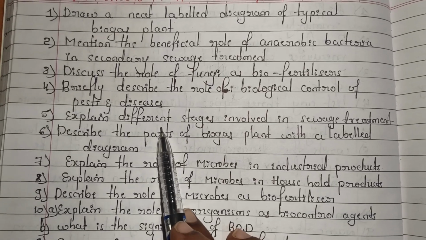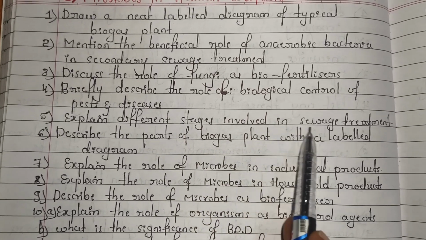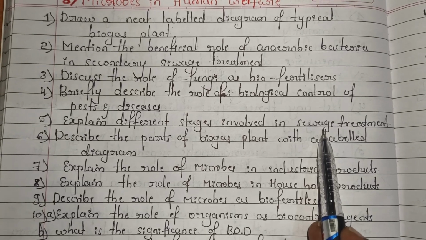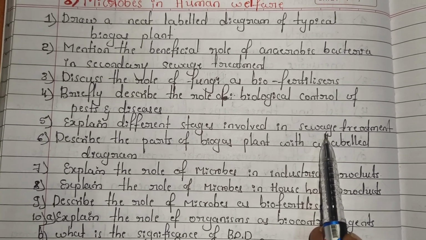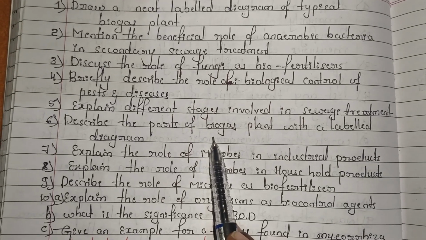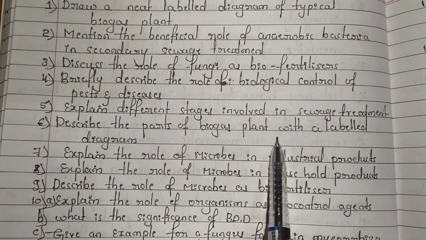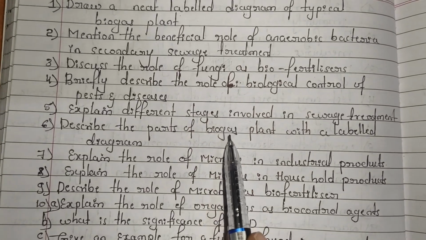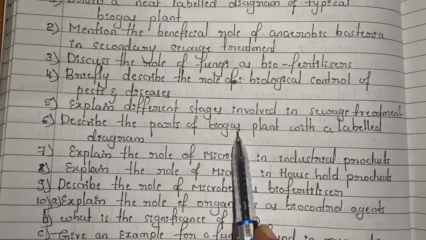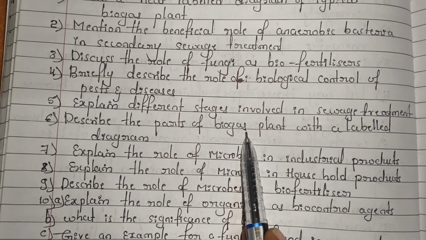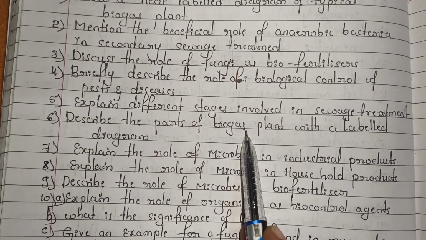And the fifth one is: explain the different stages involved in sewage treatment. So here there is primary sewage treatment, secondary sewage treatment, like that. You have to explain all the stages. The sixth question is: describe the parts of a biogas plant with a labeled diagram. I already discussed it in the first question. Sometimes only the diagram is asked, sometimes diagram plus explanation. So it is repeated.